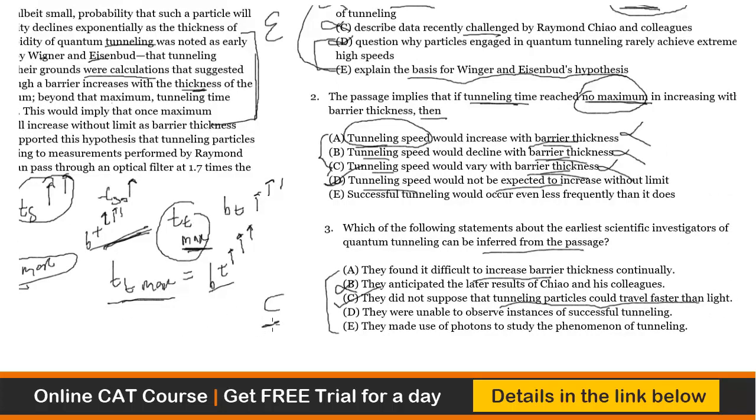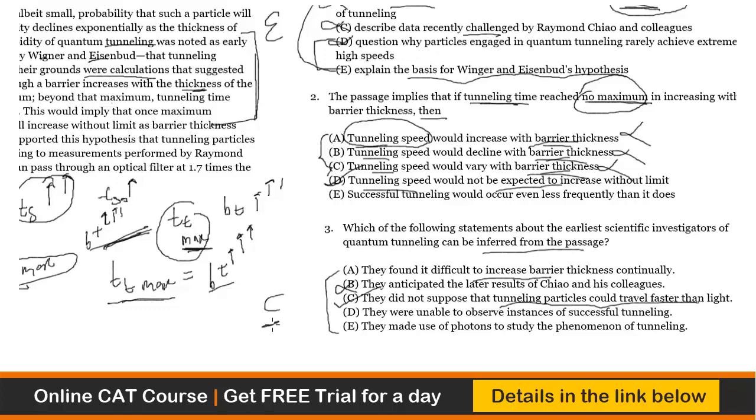A good passage. It's a very, very short passage, but most of the questions from the passage are not based on overall understanding of the passage. They have come from specific areas of the passage. So sometimes when you read the passage, it's quite possible that you won't understand anything about what exactly is happening, because there is so much technicality that is difficult for you to put in very simple words. You're not a physicist, you're not someone who has done quantum tunneling, so you'll not be able to understand what exactly is going on. So what should you do?